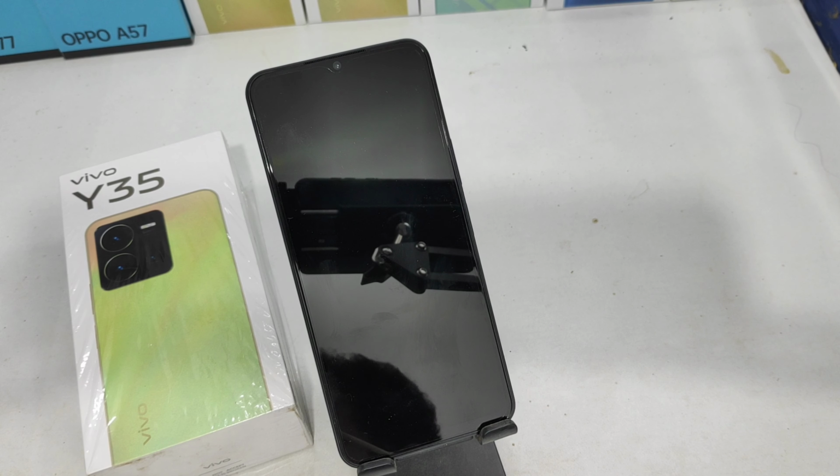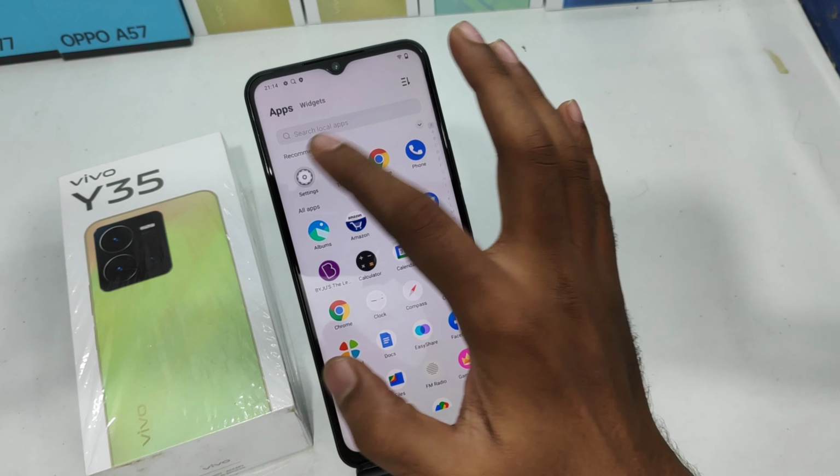And in this video, we will learn how to enable the incoming call notification light effect on the VIVO Y35 phone. And then here we go. First of all, open the settings on this device.